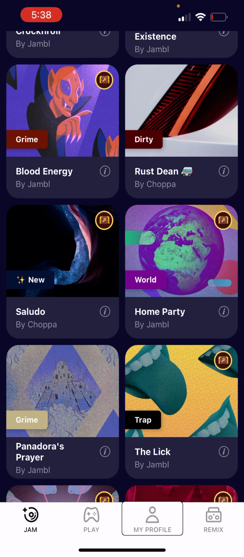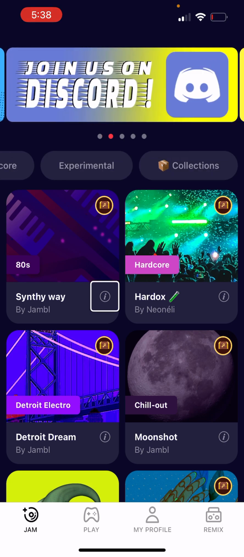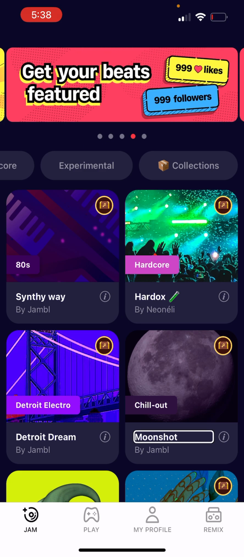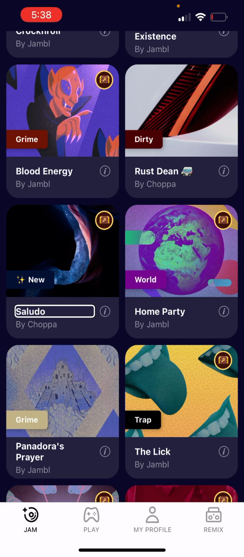So the My Profile tab, Remix. Some people always mess up, so I'm gonna just let you know that right now. So we're gonna select a little pack, something that's worth using. Let's put like that. Blood energy by dirt, rust by saludo. Okay.